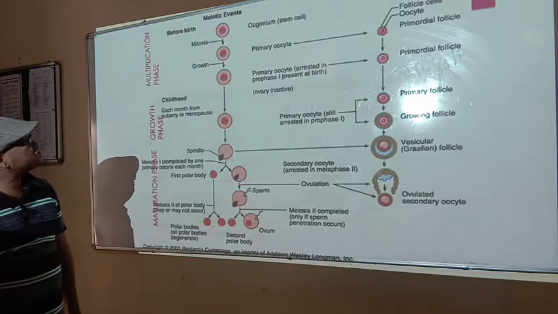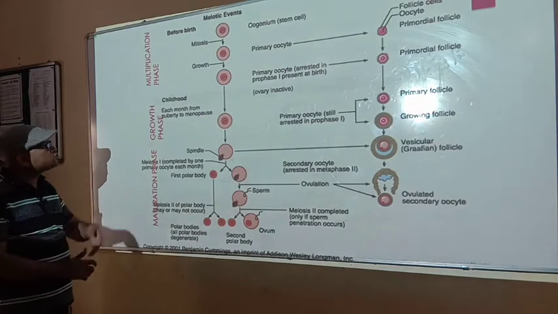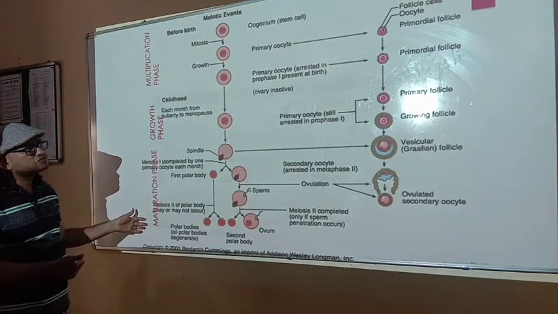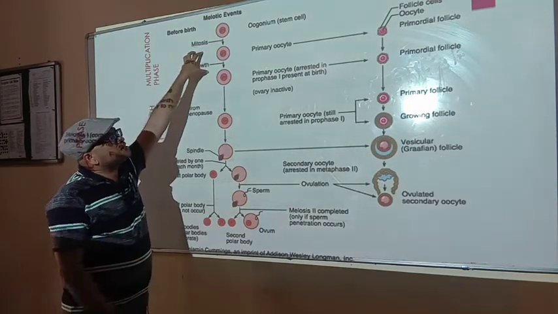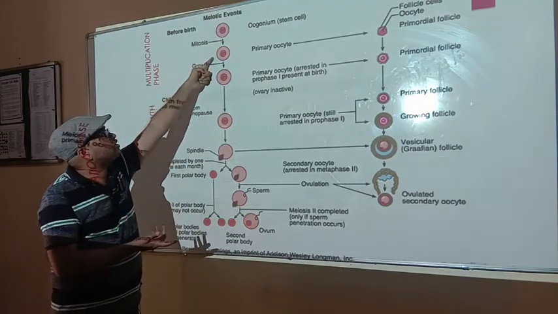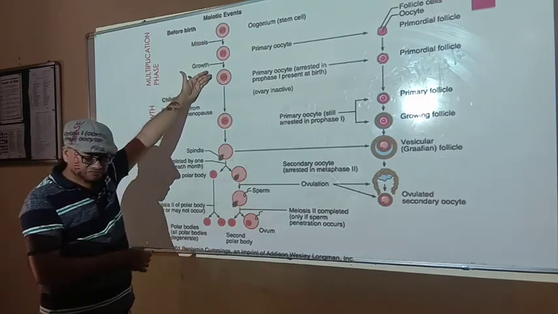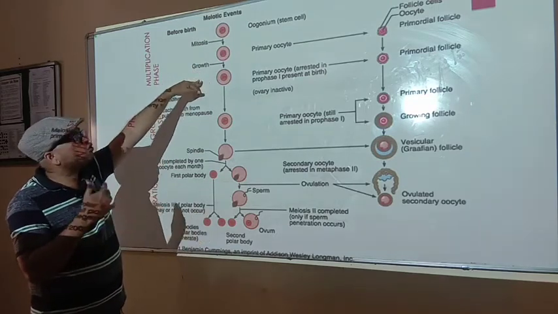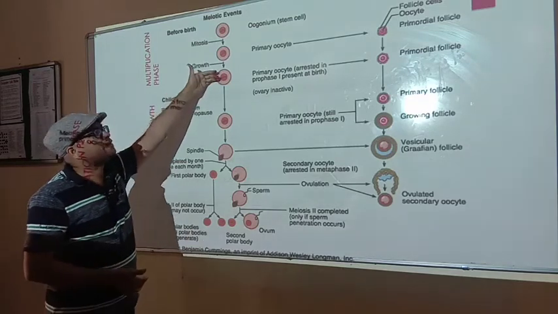Now, female gametogenesis or oogenesis. Female gametogenesis also has three phases, like male gametogenesis: multiplication phase, growth phase, and maturation phase. Here the oogonial stem cells, like the spermatogonial stem cells, undergo repetitive mitotic division. Firstly, the oogonial stem cells divide mitotically to produce the oogonial cells, and oogonial cells further undergo mitotic division to produce the primary oocyte.